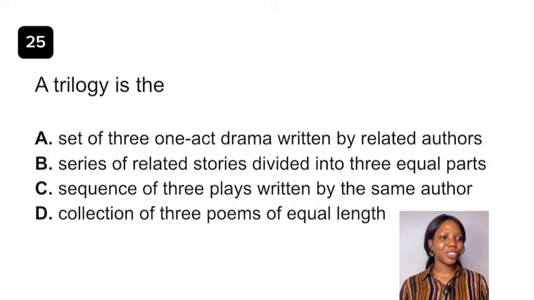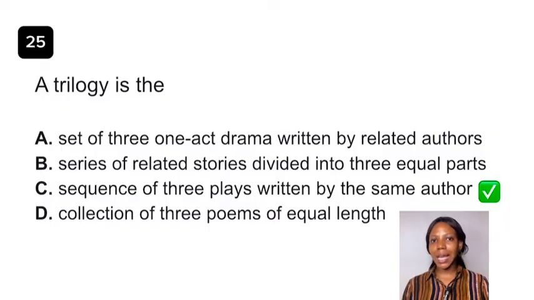Question 25. A trilogy is the dash. The answer to this question is option C. A trilogy is a sequence of 3 plays written by the same author. Now, a trilogy is a set of 3 plays. It could be novels, it could be films, it could be just any literary work, written by the same author.